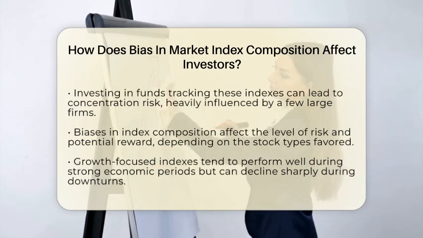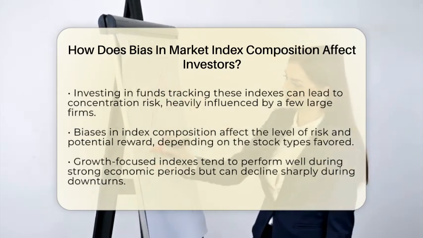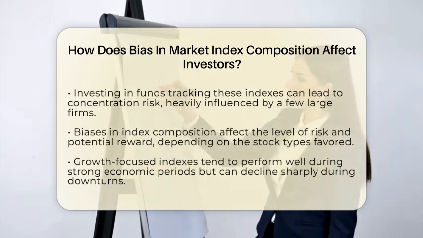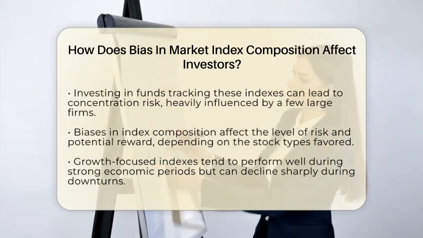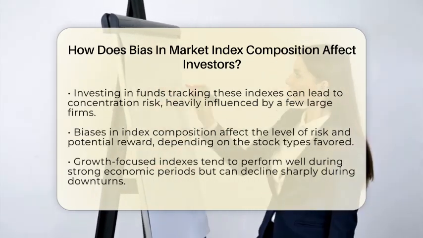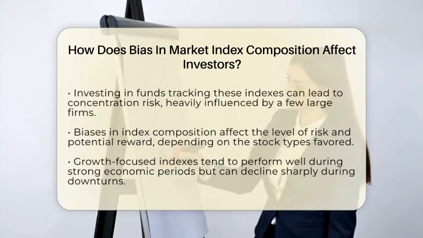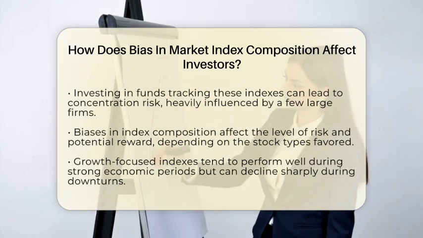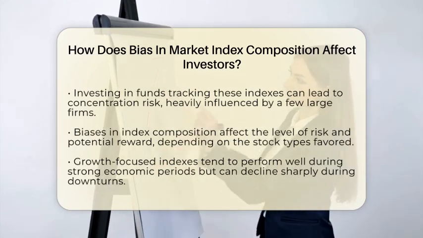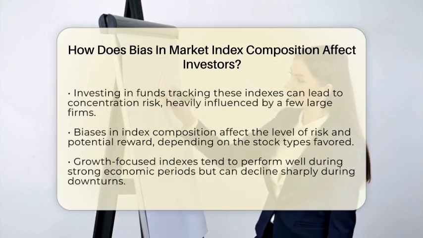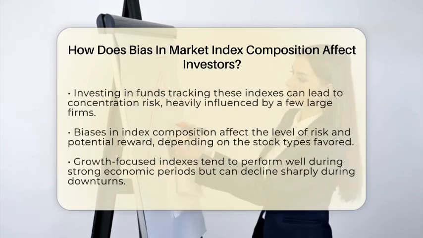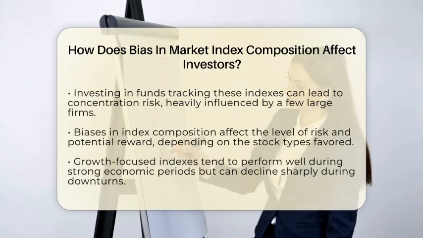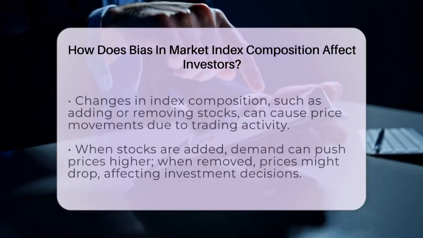Biases in index composition also change how much risk and reward you might see. For example, indexes that focus on growth stocks might do very well when the economy is strong. But during a downturn, those same stocks can drop sharply. So, your investment stability depends on what kind of stocks the index favors. If you are aiming for steady growth, you need to understand how these biases can make your investments more or less volatile.